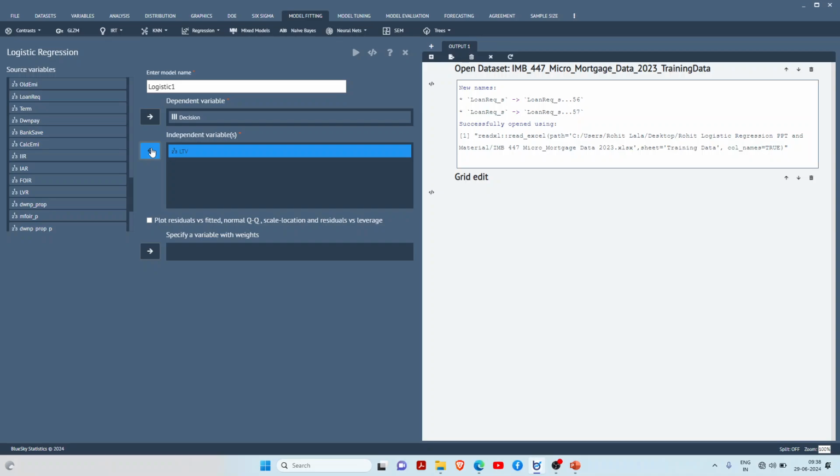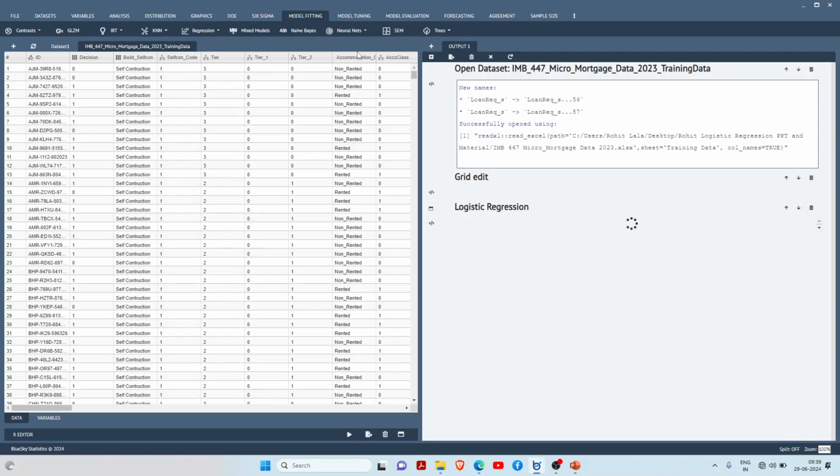Now I will explain what is LTV. So it's loan to asset value. In simple terms, it's the ratio of loan to asset value. So here just click the play button, and you will get your output of regression. Very simple, very basic software.